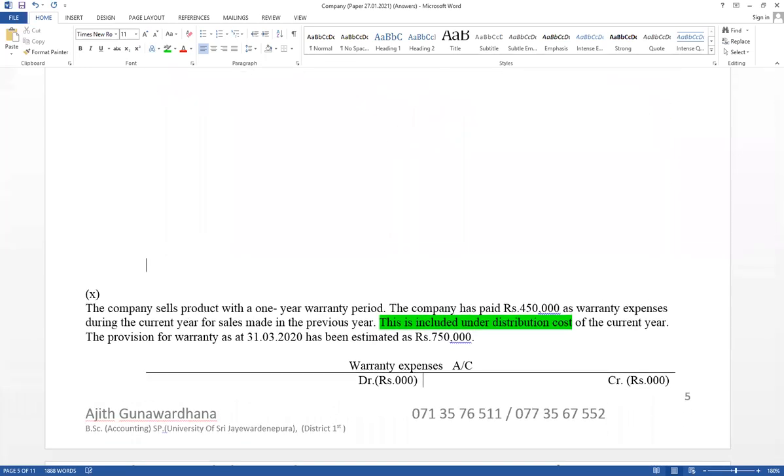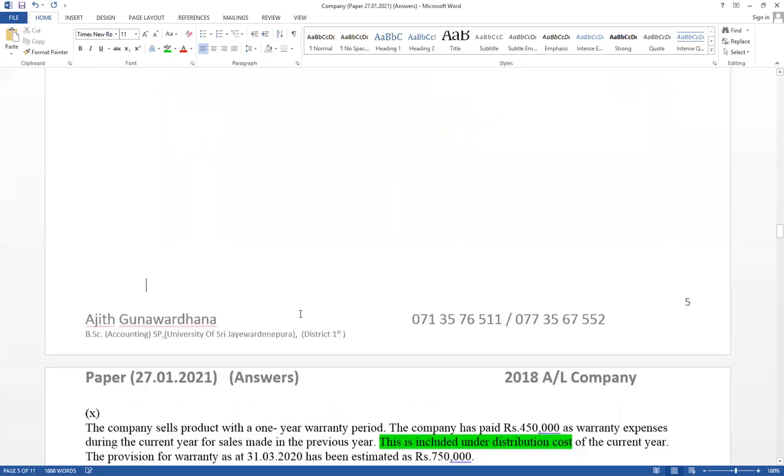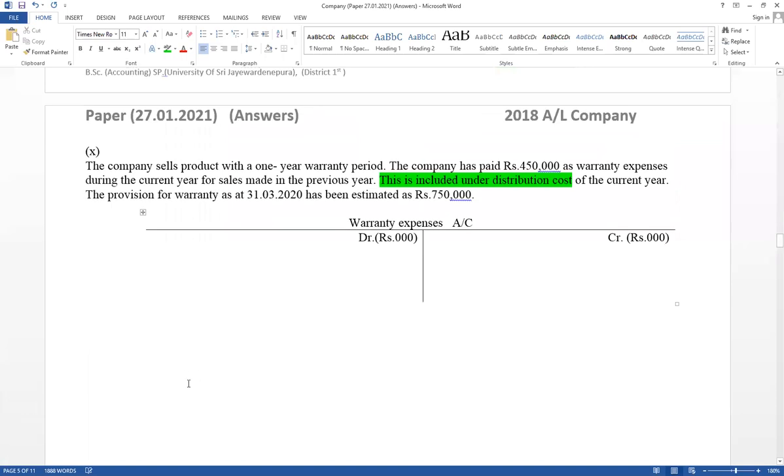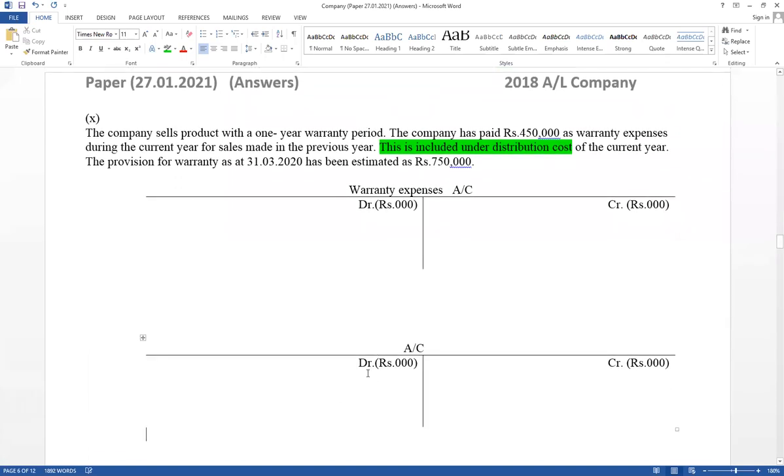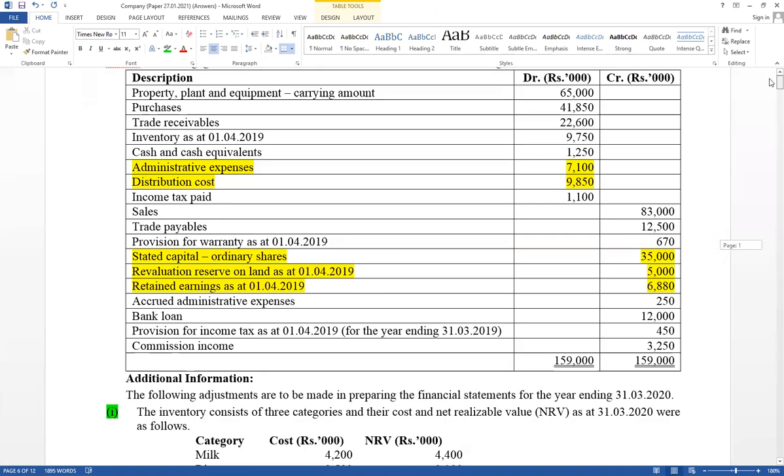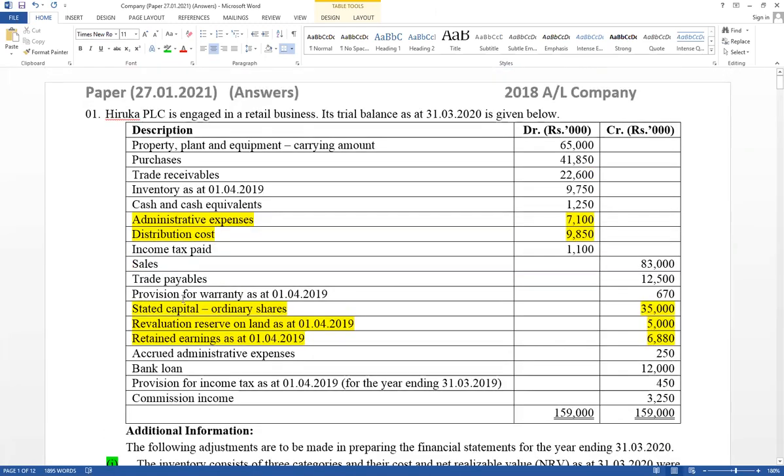Think about the trial balance, it has given the opening balance also. And the other ledger account is provision for warranty. Warranty expense and provision for warranty. First, take the provision for warranty account. The opening balance is available in the trial balance. It has given the opening balance as a provision for warranty, 670.